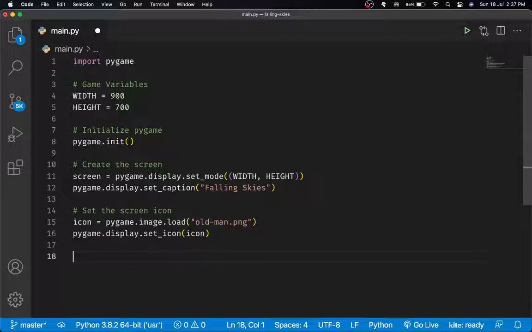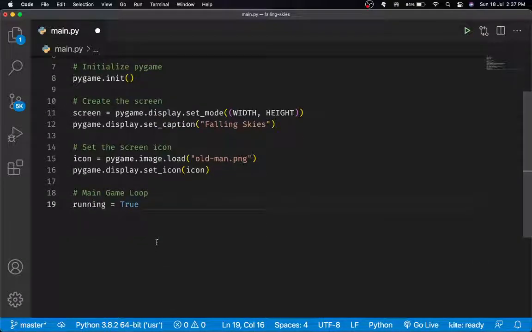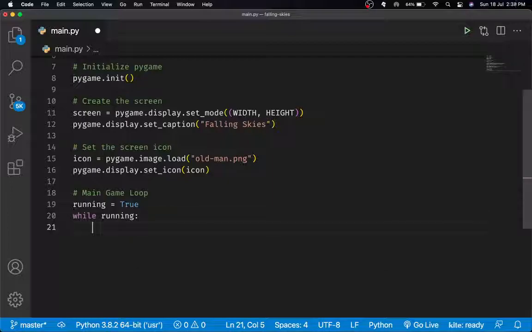So what we do is we create a main game loop which will prevent the screen from shutting down unless and until you press the quit button, like the red button, on Windows the cross. And I think you get my point. So we'll set up the main game loop. To do that, we first define a variable called running, and we will just set that equal to True. Then we just say while the game is running, what I want to do is check for some events.